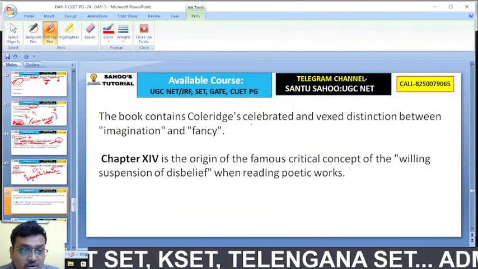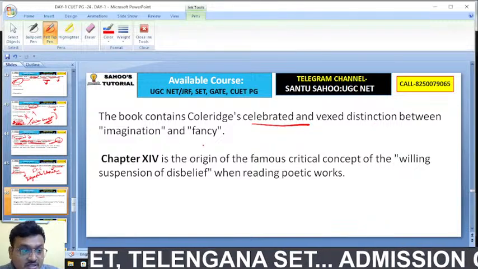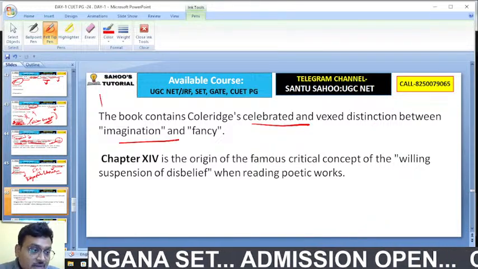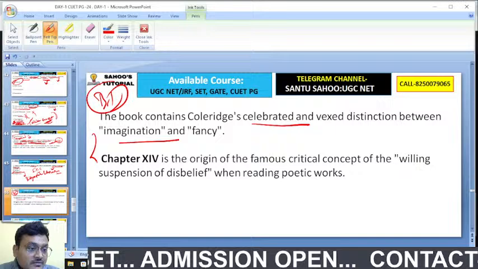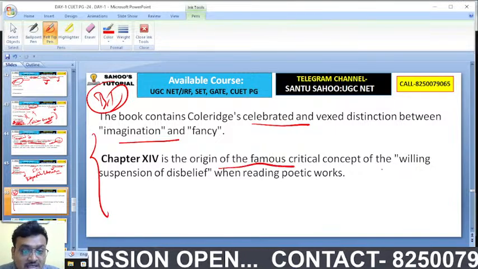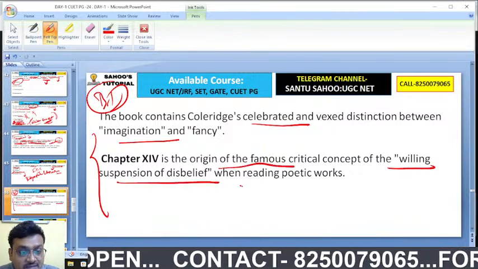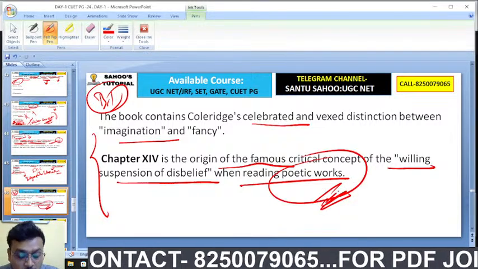The book contains Coleridge's celebrated and vexed distinction between imagination and fancy, that is Biographia Literaria. Chapter 14 is the origin of the famous critical concept of willing suspension of disbelief when you are reading poetic works.